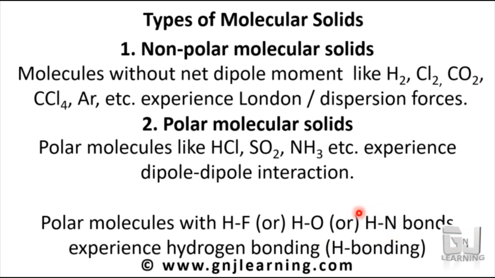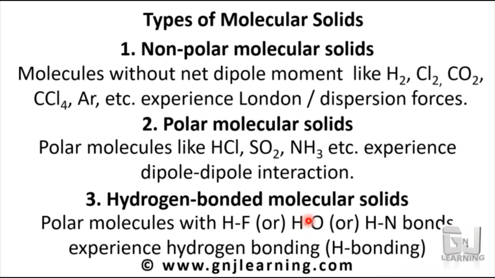So if such bonds are present in a molecule, automatically there will be polarity for this bond, and hence such bonds are capable of forming hydrogen bonding. Such solids are called hydrogen bonded molecular solids. We will see these cases one by one.